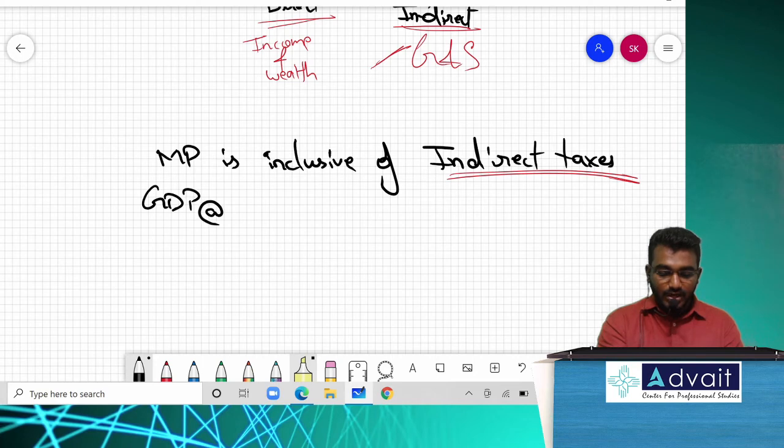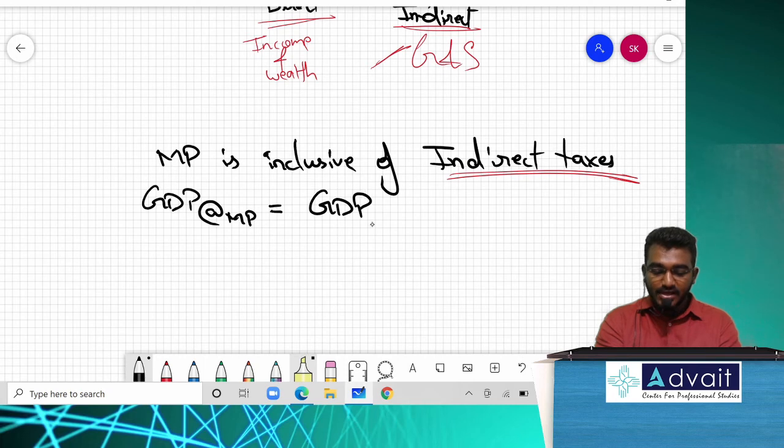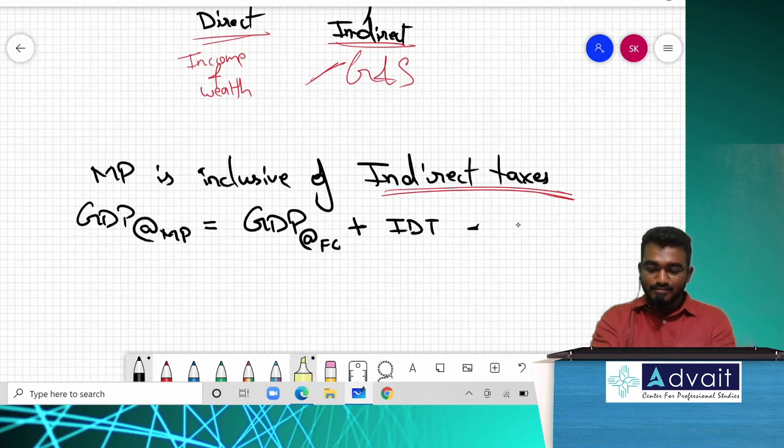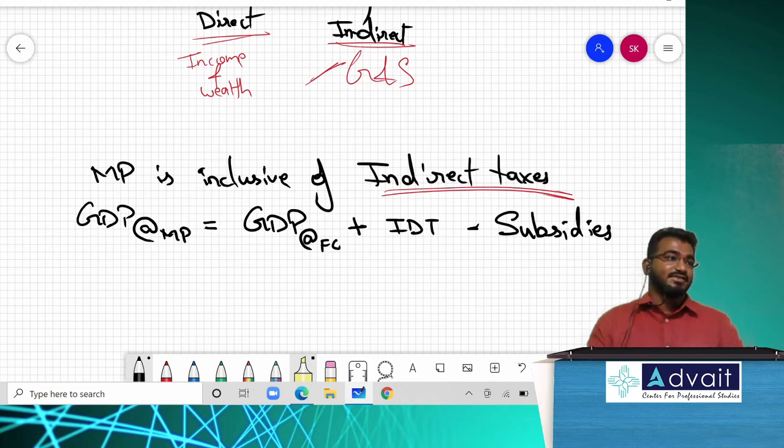So the formula: GDP at market price is equal to GDP at factor cost plus IDT, indirect taxes, and minus subsidies. You would have at least heard this word in your 12th standard, might be in your degree. Subsidies. What are subsidies? Does anyone know? Subsidies, for whom? For the producers on all essential goods.